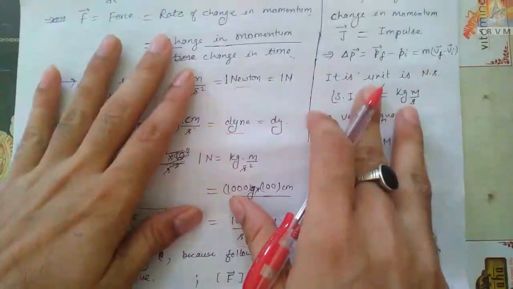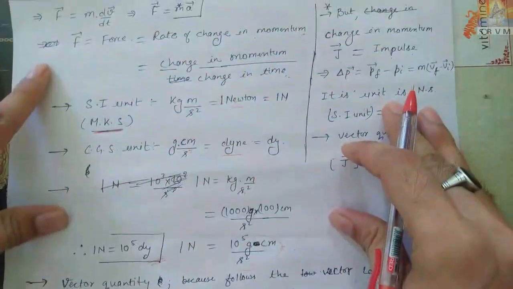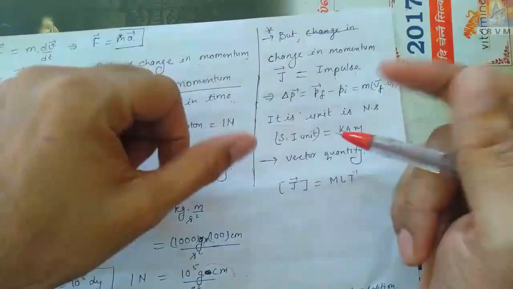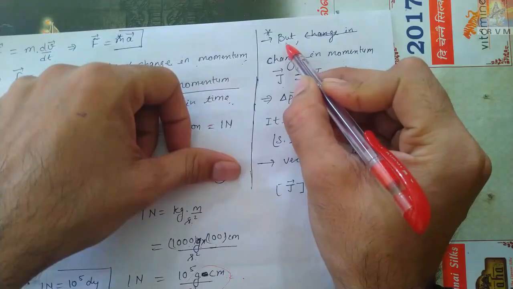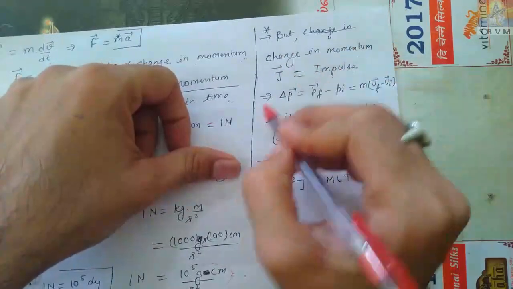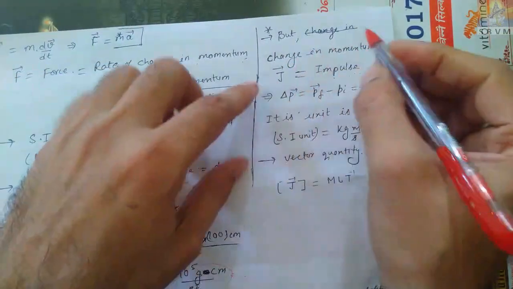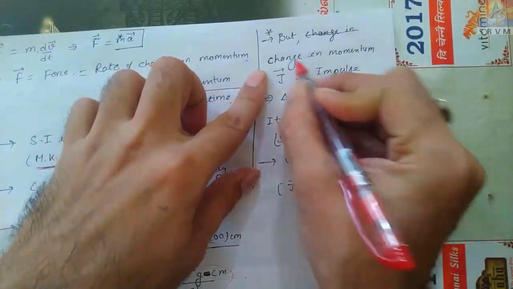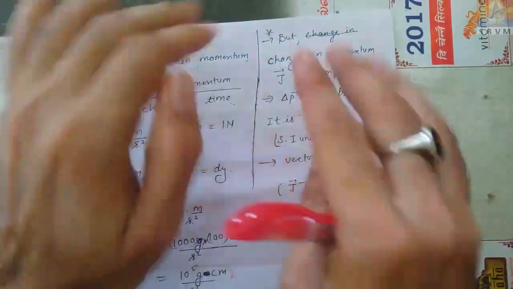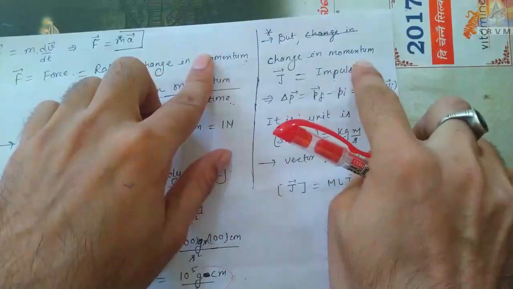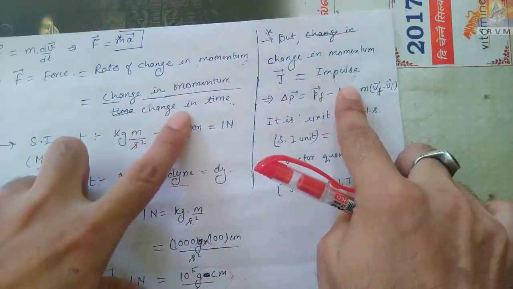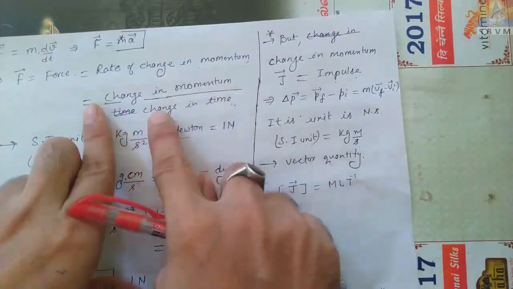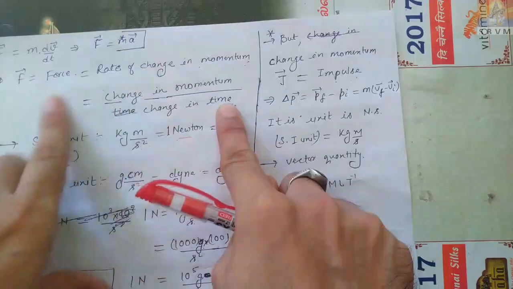Now, if you want to note anything, pause the screen and you can note everything. Now, I'm continuing my discussion. Here we are discussing momentum and impulse. What is impulse? Change in momentum, but not with respect to time. It is only the change in momentum, not divided by the change in time. That is impulse only. But when we divide change in momentum by change in time, then I will get force.